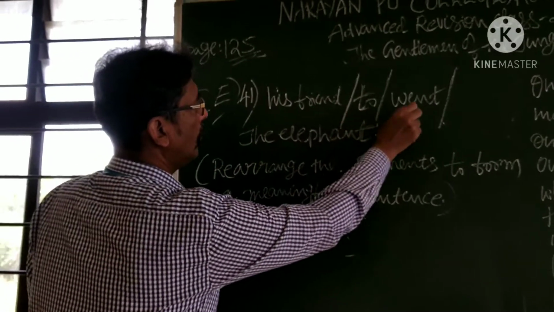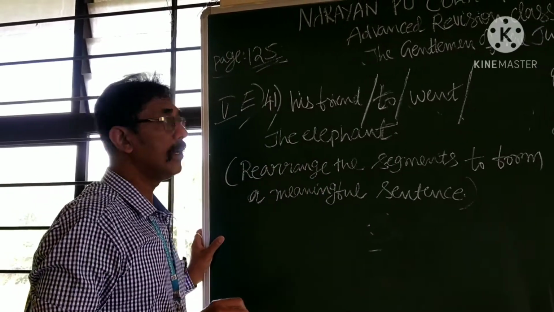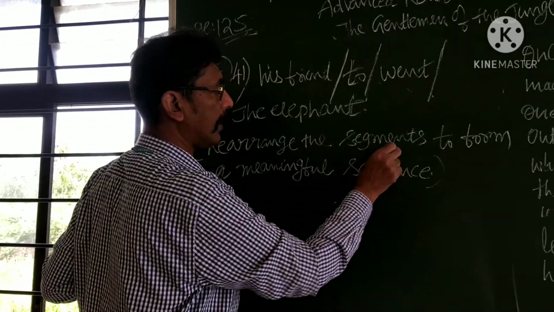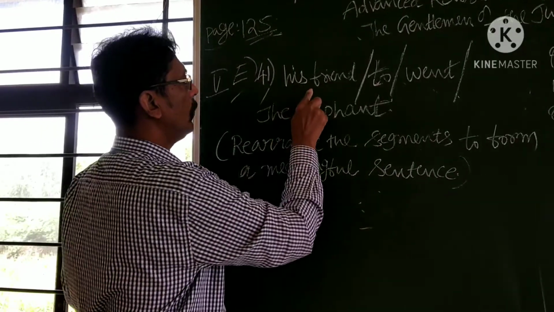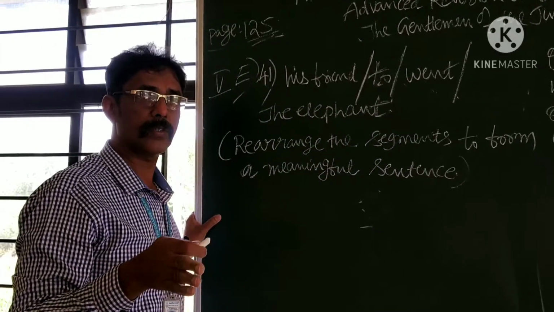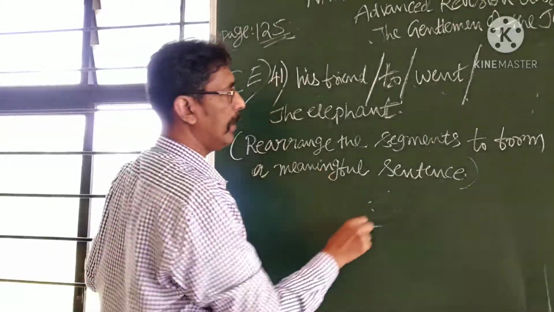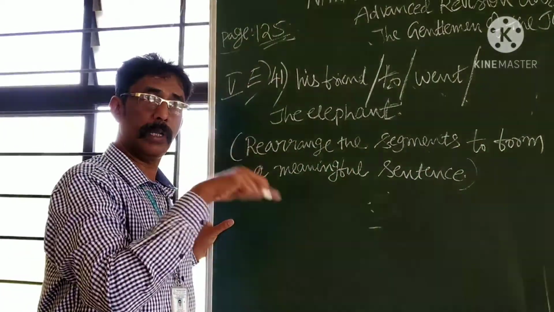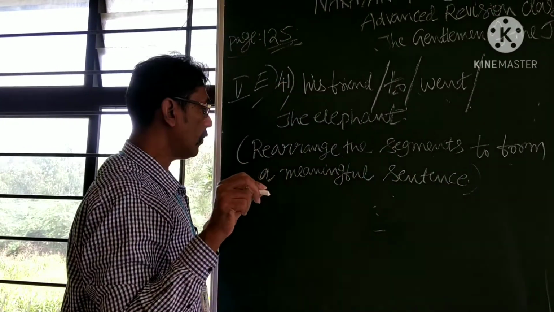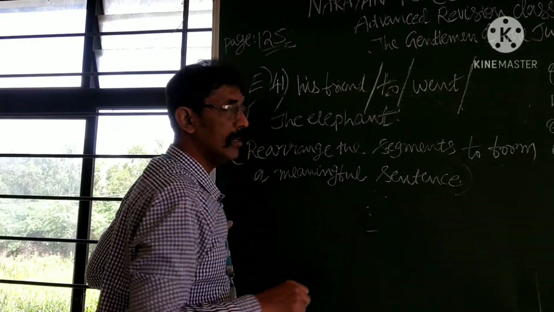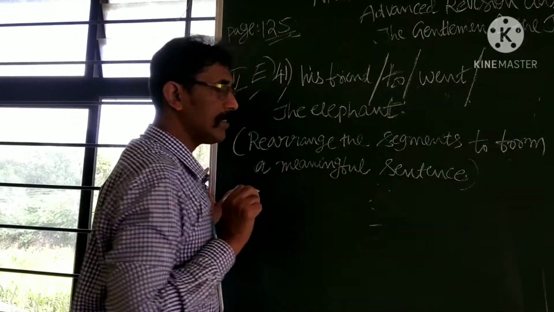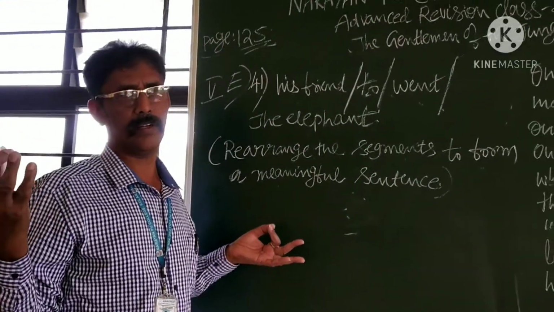His friend too went the elephant. What? Words are given. It is called what? Rearrange the segments. Segments means one segment, 1, 2, 3, 4. 4 segments means 4 parts, 4 pieces. What should we do with these segments? To form a meaningful sentence. I know that you are so clever. Sir, you have written to form a sentence. That's all means you can write anything.